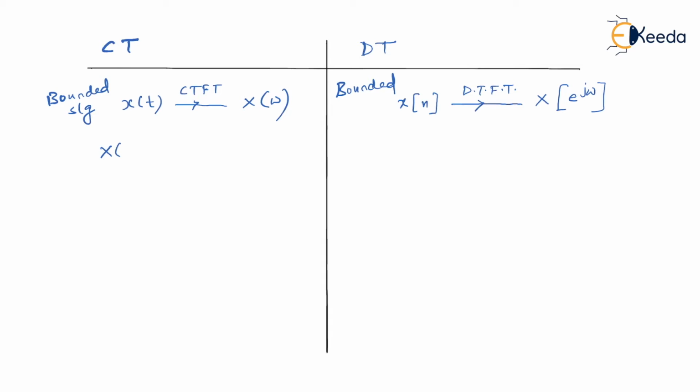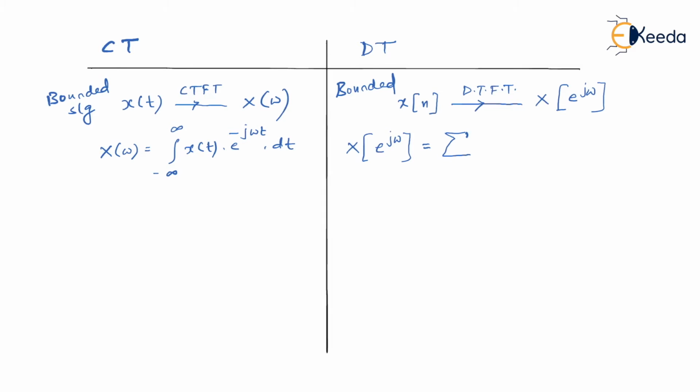We know the formula of X of omega. It is the integral from minus infinity to infinity of x of t e to the power minus j omega t dt. Whereas when it comes to discrete time Fourier transform, we will see the formula for this. When we are talking about continuous time, as you have seen in the formula, there is an integration. But you know that there is absolutely no space for integration when it comes to discrete time. Integration in continuous time becomes summation in discrete time. So the analogous operation in discrete time for integration is summation.